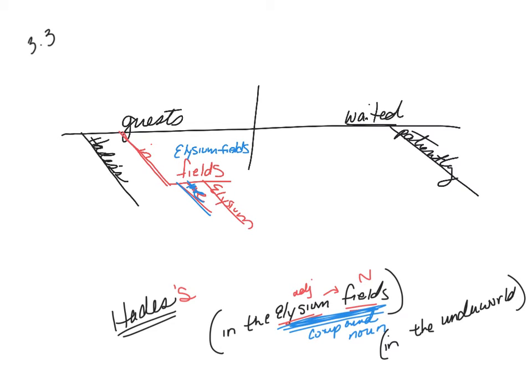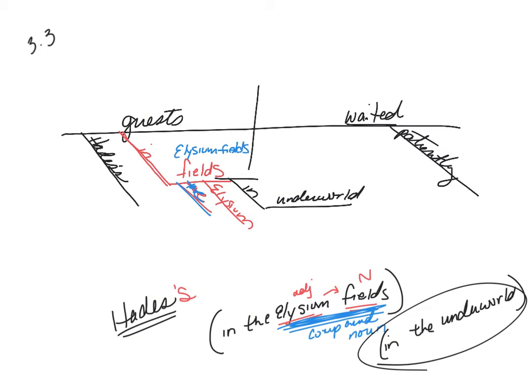I would accept either one as correct, but that still leaves you with one more. In the underworld, does underworld describe where we find these fields, or does it describe the guests, or does it describe the waiting? Well, it describes the field, where it is. In, underworld, the.